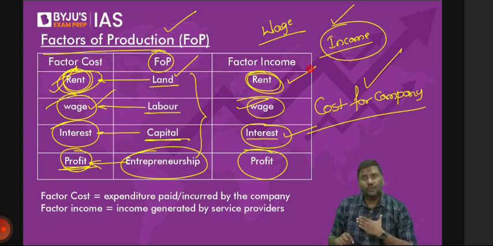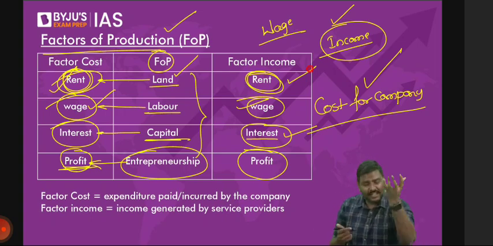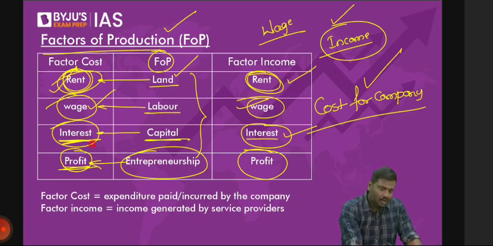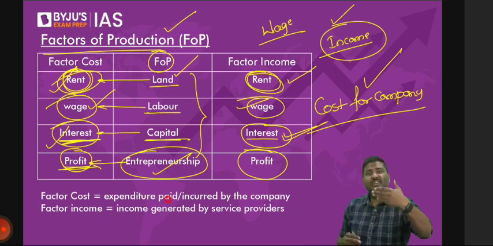You will sell the machine to me. I am the company. Will I simply take it? Will I not give you anything in return? Of course, yes, I will pay you money. That is called interest. Because the company is paying cost, you are earning, it is income. And finally, entrepreneur. The owner has taken the risk, has invested money, should earn profit.